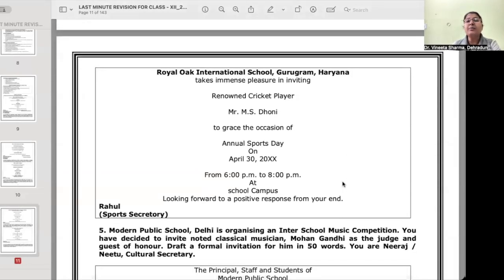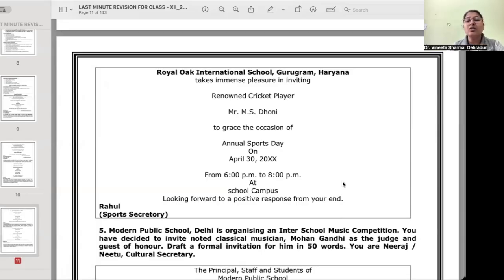Sometimes a formal invitation can be about some school function or event also, as you can see here. Royal Oak International School, Gurugram, Haryana, takes immense pleasure in inviting renowned cricket player Mr. MS Dhoni to grace the occasion of annual sports day on such and such date from this time to this time at the school campus.